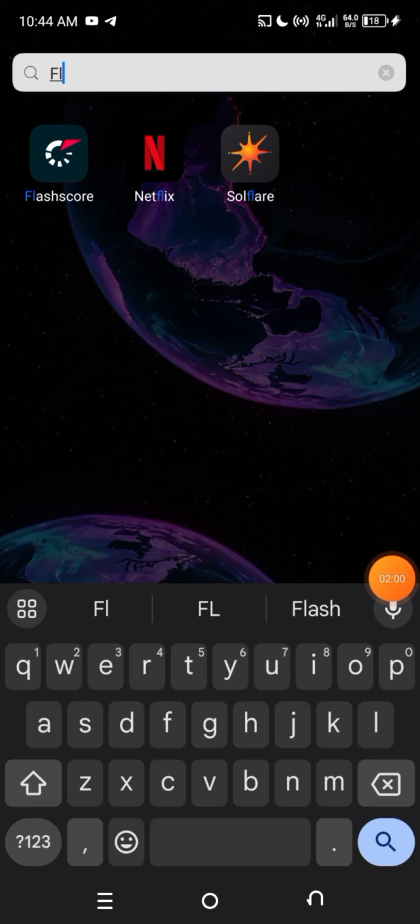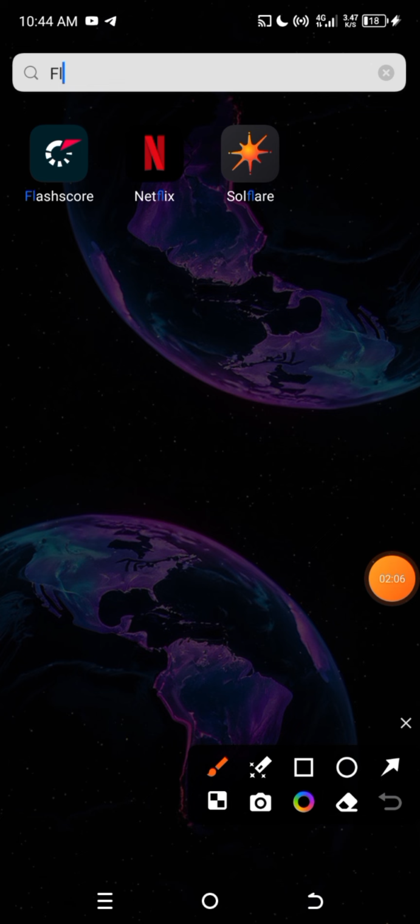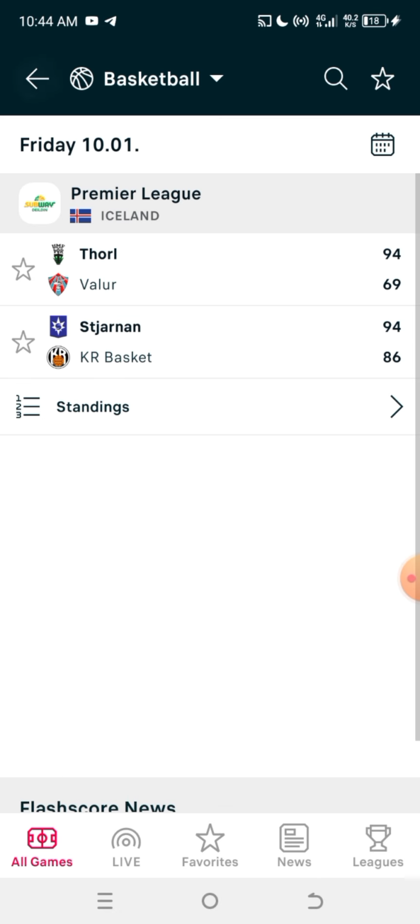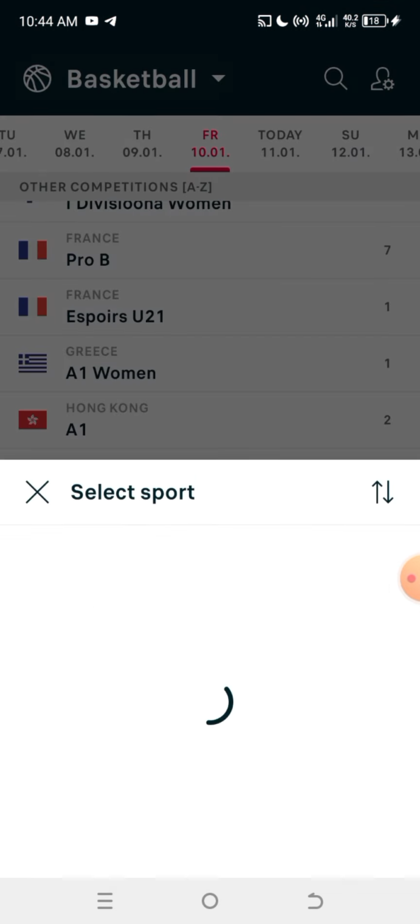The first thing you have to do is go to Flashscore. If you don't have Flashscore, go to your Play Store and download it. This is the application right here. After that, click on it, and it's going to show an interface like this. The next thing is to locate the basketball games.